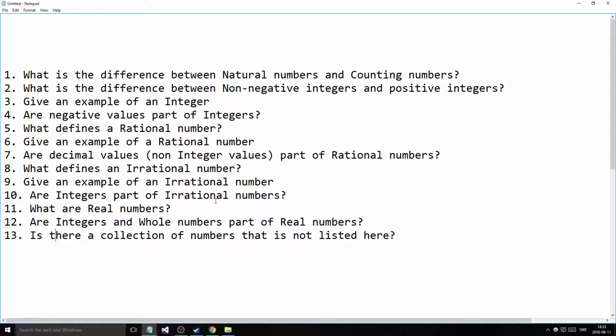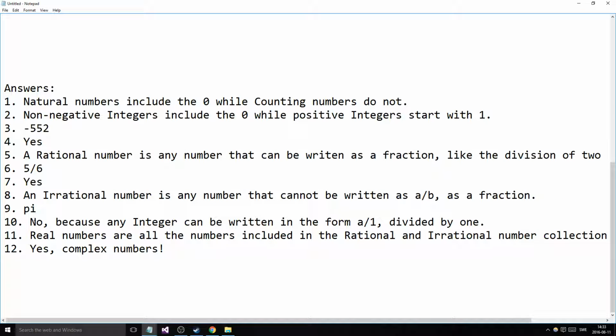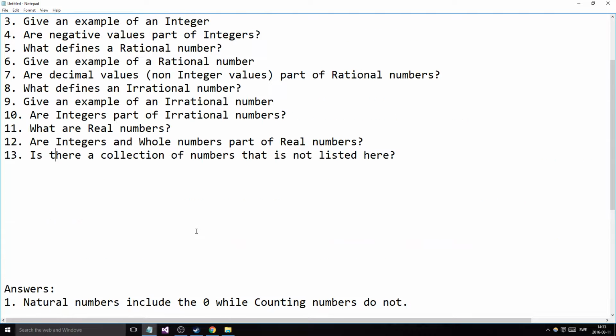Are integers part of irrational numbers? Well, no, because any integer can be written in the form a by 1, right? So if you have 200, you can write it as 200 by 1. 200 divided by 1 is also 200, right? That's just another form to write the integers. So, no. You can write it as a fraction, so no.